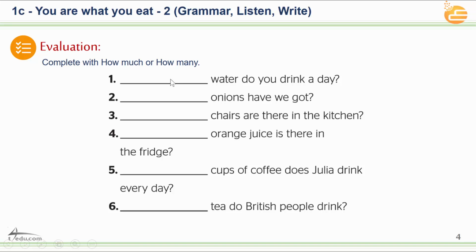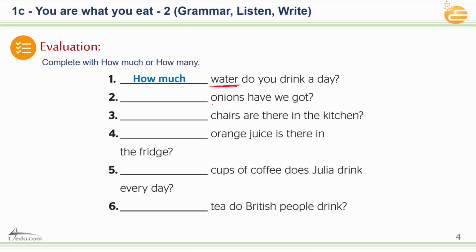Number one. Water do you drink a day? Water. So you have to look at this one. It's very important. Water. Is it countable or uncountable? What do you think? Uncountable. So we have to say how much? How much? Very nice.